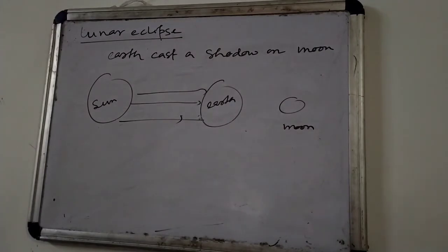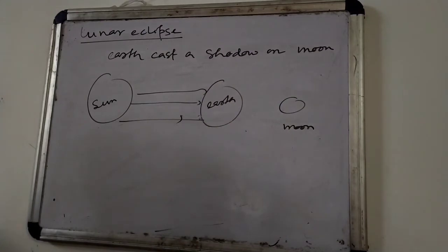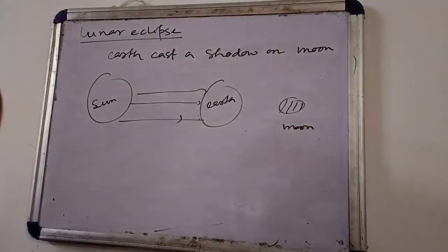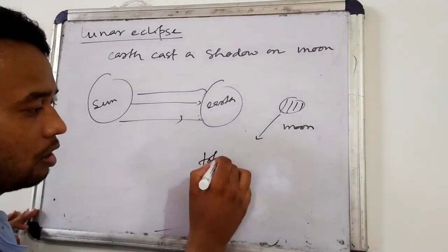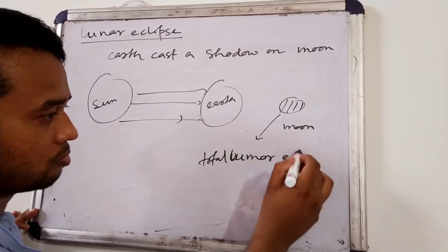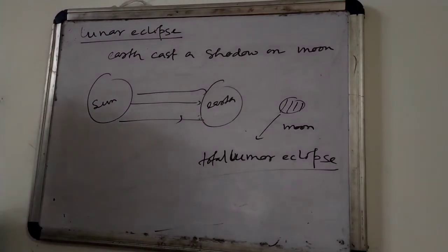That means a shadow of the earth will form here on the moon. So that is why the moon will be totally black. And this is called total lunar eclipse.